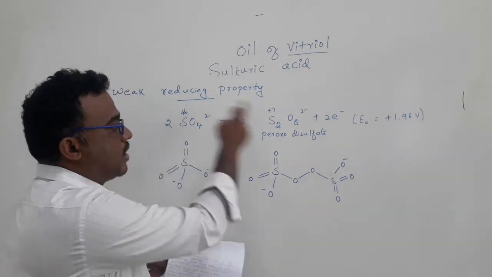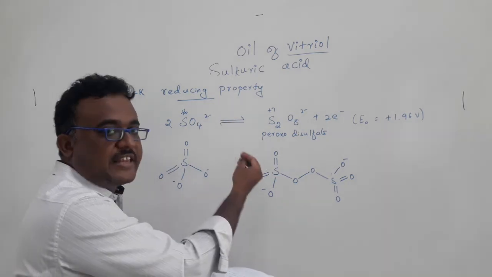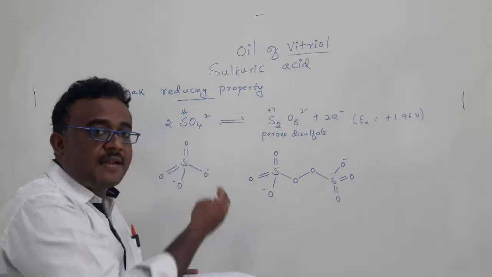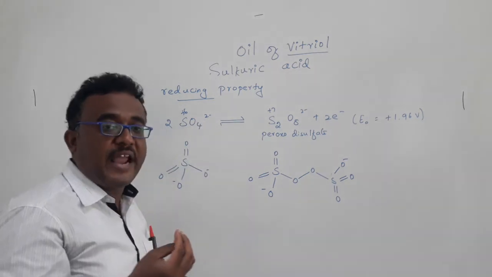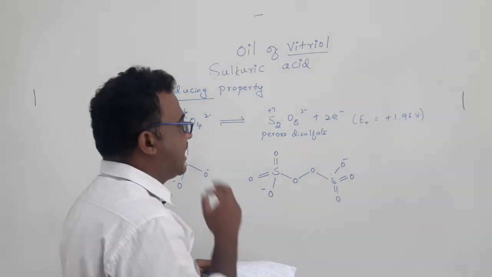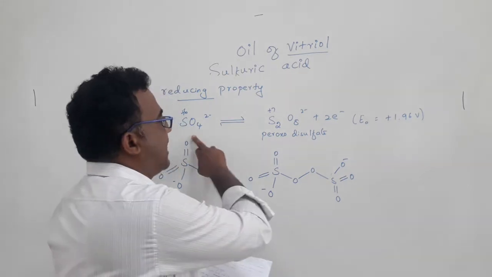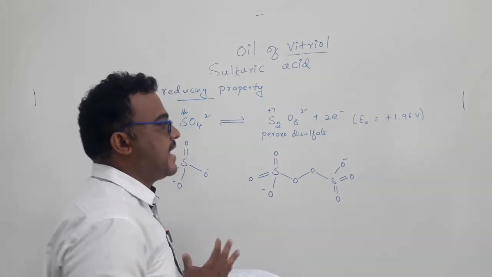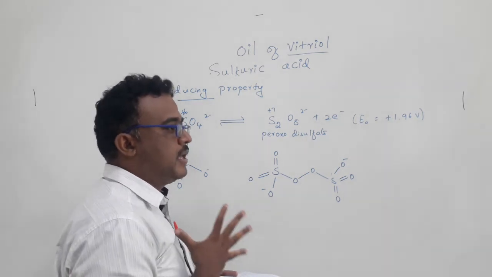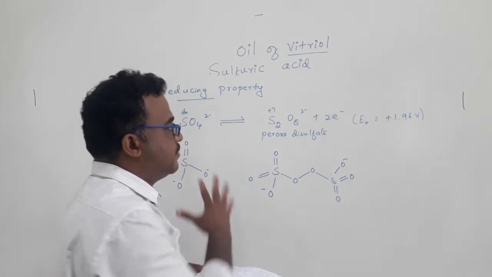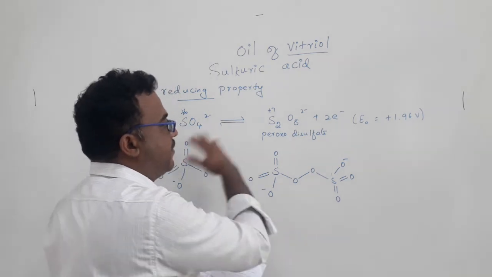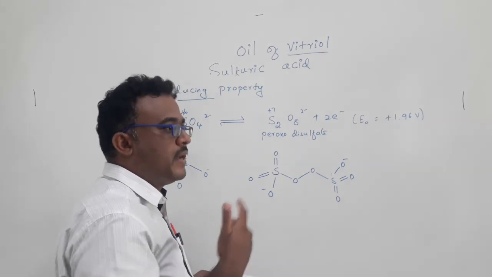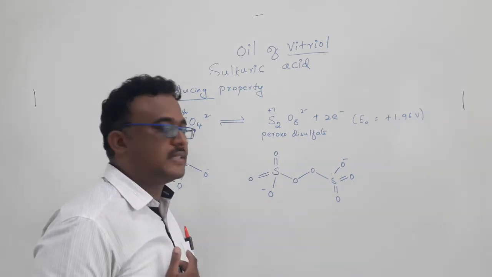That means it's very clear that when it can undergo oxidation, when it gets a reducing property, if it reacts with a strong oxidizing agent such as fluorine, then in that case it's possible that sulfate can change to peroxo disulfate. Most of the time we have to carry out this reaction with a very high voltage of power, and so many difficulties will be there for this reaction.